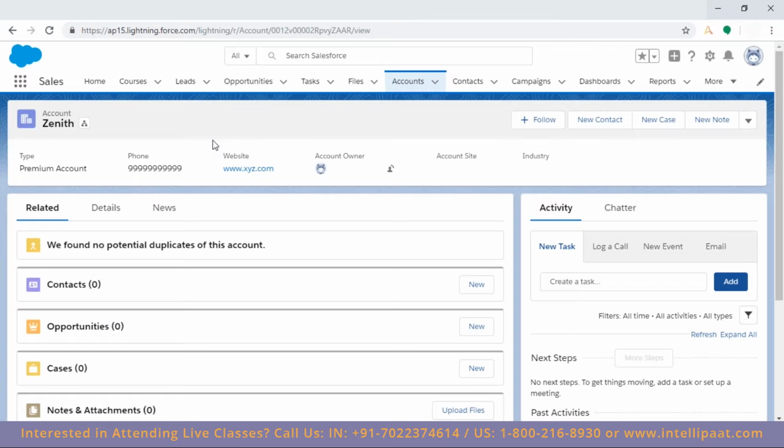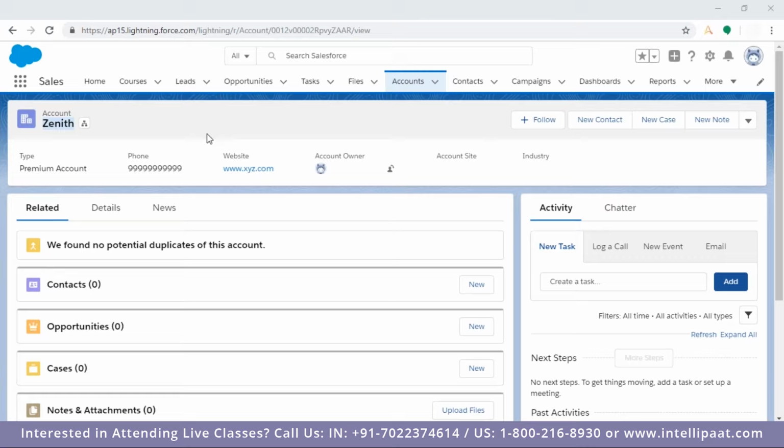Let me take it the other way around. We are sales representatives, and Zenith is a customer. Suppose you created this account in the system, and I, as a sales representative, also got opportunities from this customer. The best practice is that whenever I'm creating a new account, first I should check that the account does not already exist, and then create an opportunity under that.